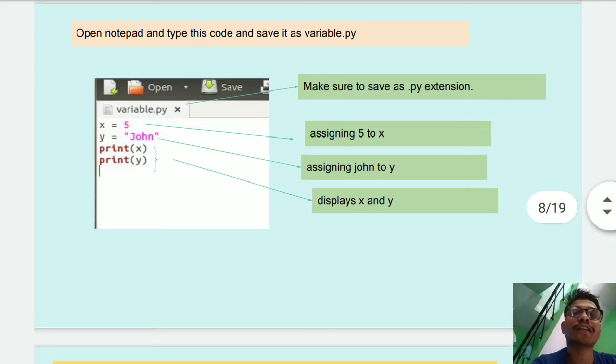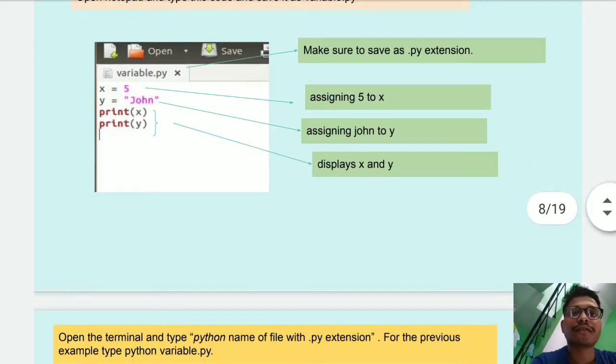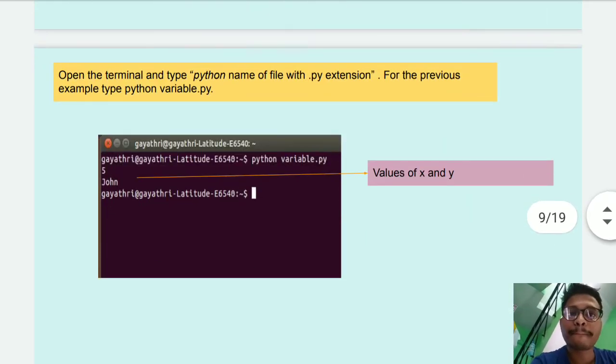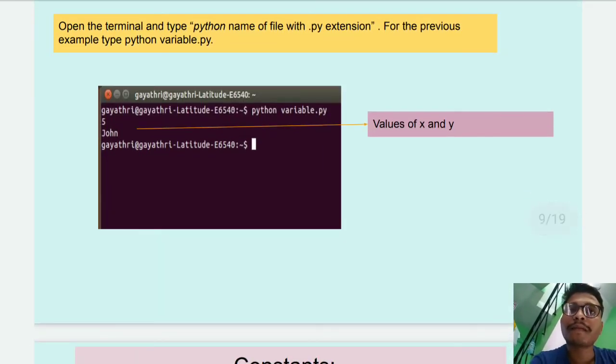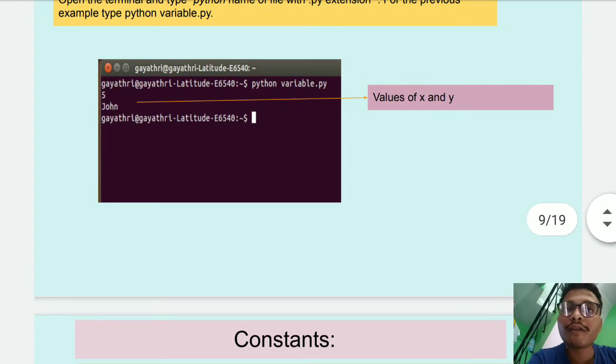So how can we write this code? Now, here we have seen the values of x and y in the output.